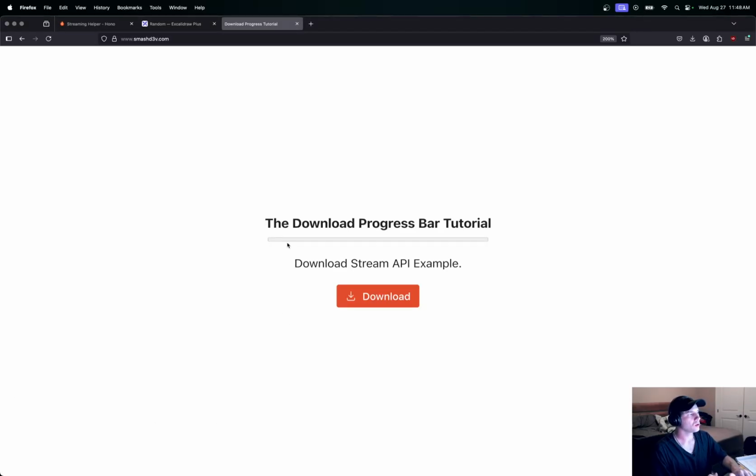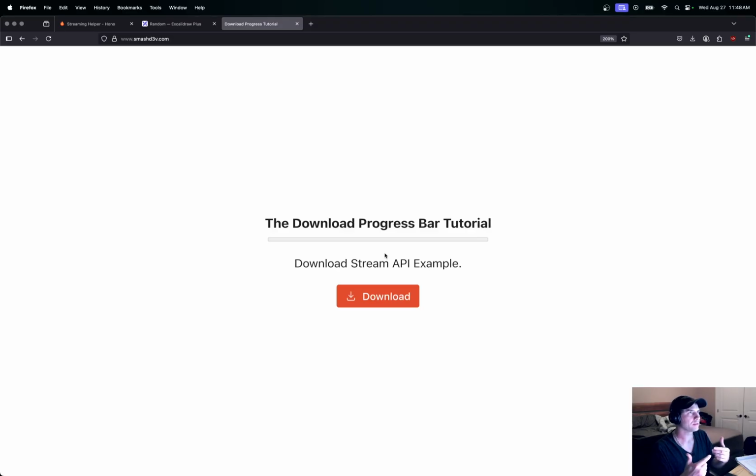Okay, everybody. So I want to just do a download progress bar tutorial. A lot of people like to upload progress bars, so I figured I'd do a download progress bar, like streaming with Hono.js, a backend download route for files, and how to use our streaming plugin to stream big files to the front end and allow people to download them.